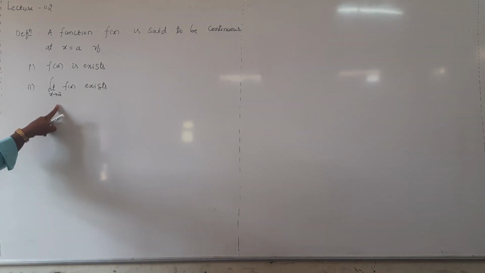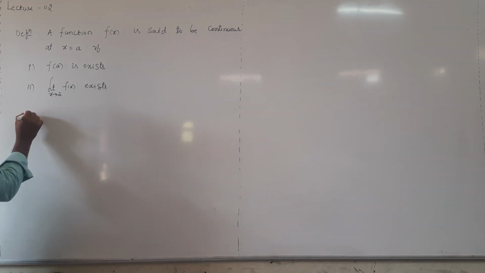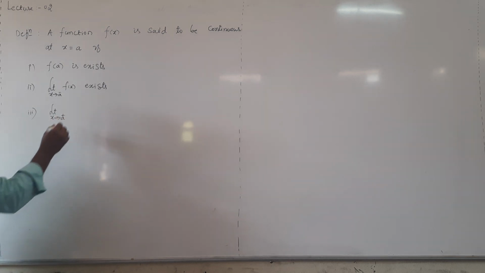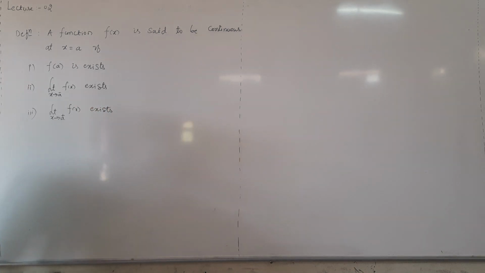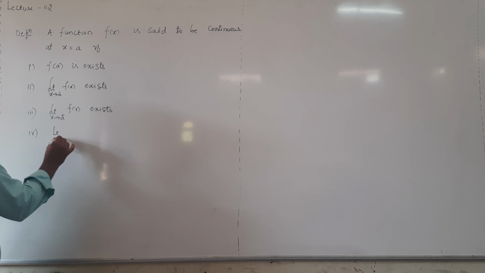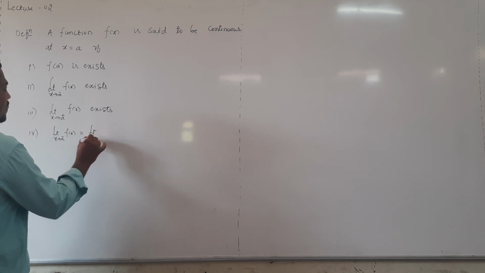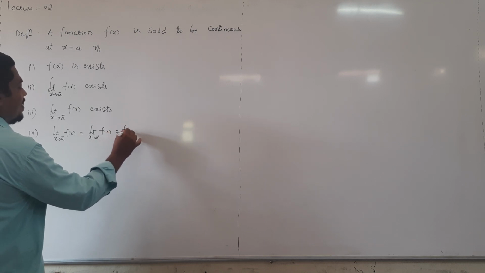This is nothing but LHL only, right? This is nothing but the left hand limit at a. Third condition, limit x tending to a plus f of x exists. Exists means it gives a finite value. And fourth condition, limit x tending to a minus f of x, limit x tending to a plus f of x equal to f of a.